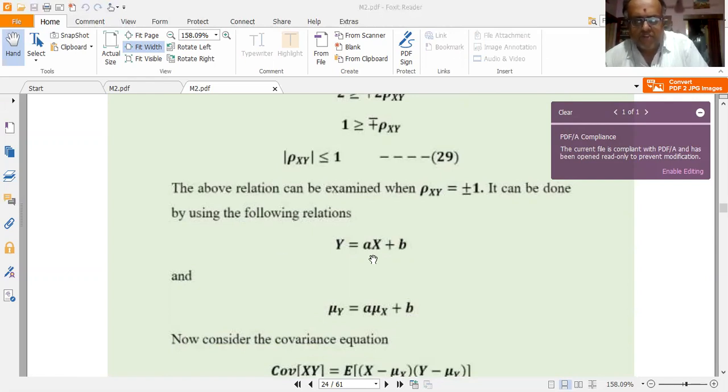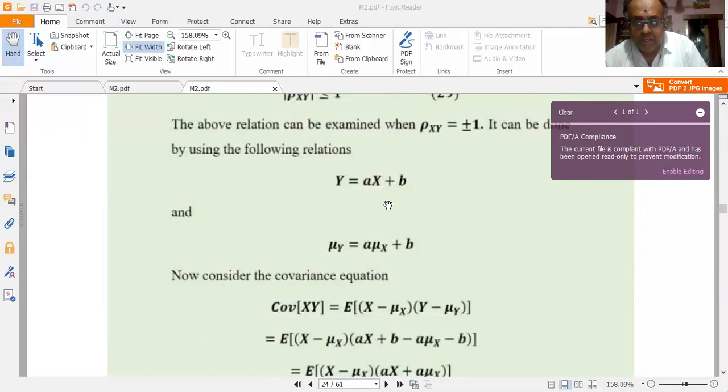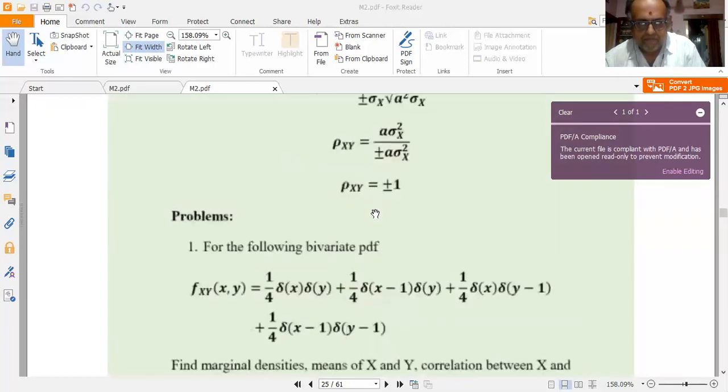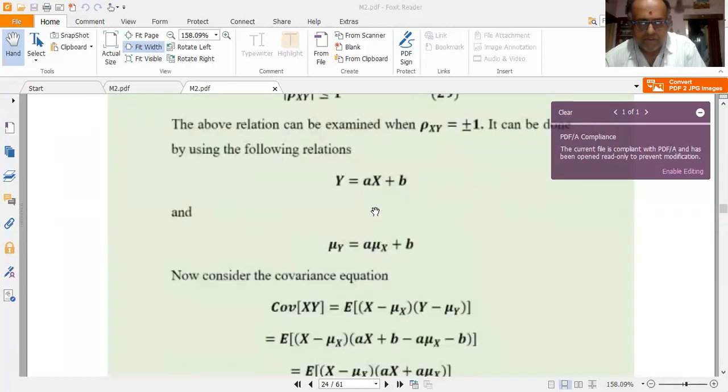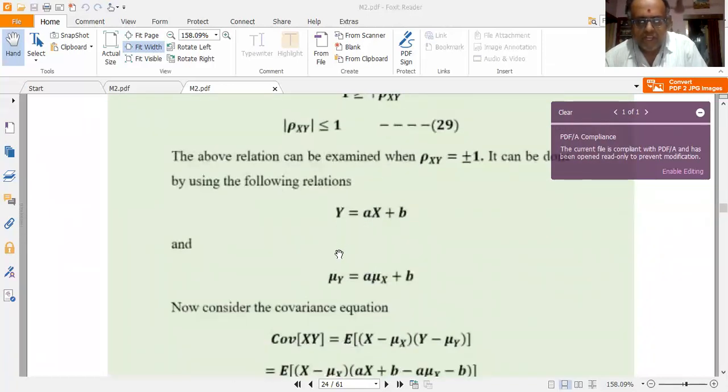So let me consider some useful relations. Let me have the relation between the two random variables x and y as capital Y is equal to a x plus b. Let me represent the relationship between the random variable x and random variable y by this simple linear relation. Capital Y is equal to a capital X plus b. So in that case, mu y is also equal to a mu x plus b.